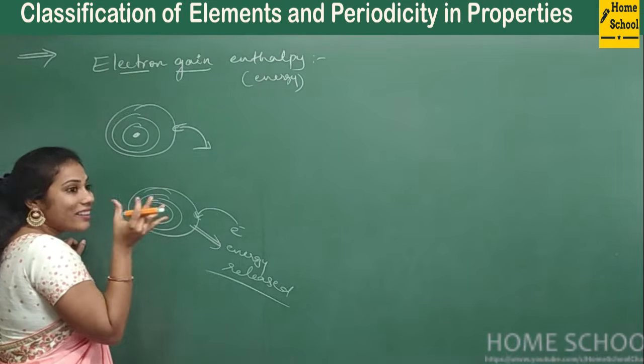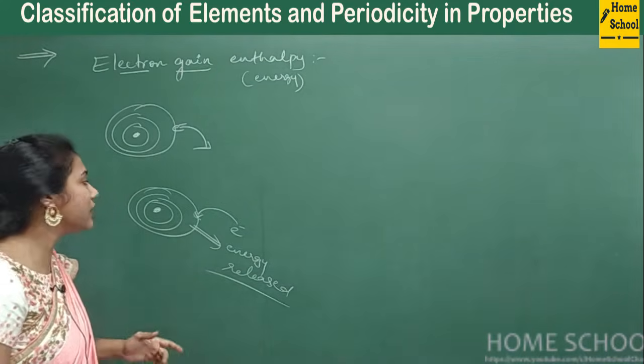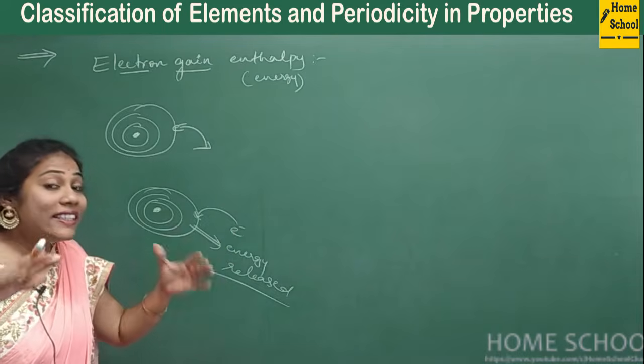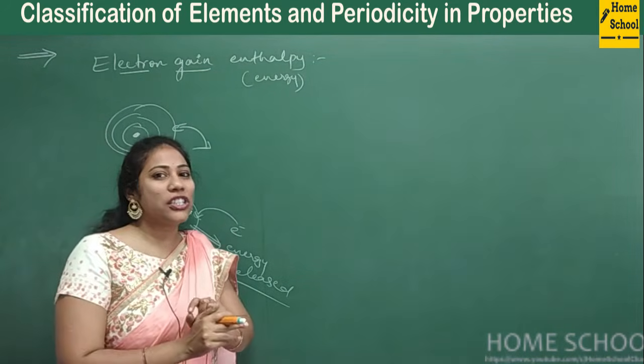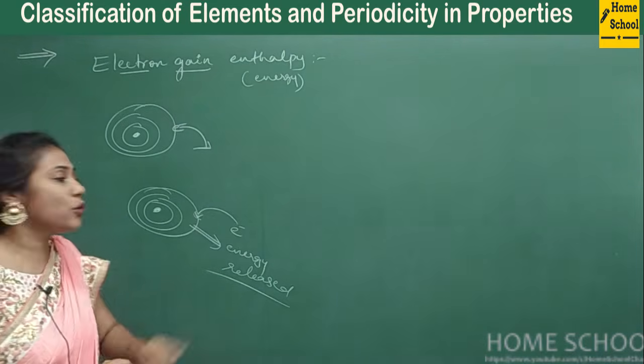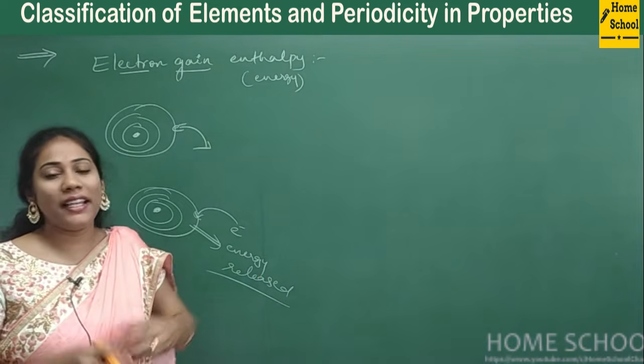So there comes a creation of attraction between the nucleus and this outsider electron. When there is a creation of attraction, usually energy is released. So the atom gets stabilized with the release of extra energy.